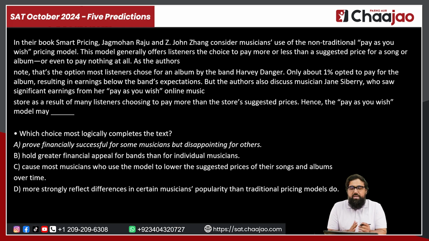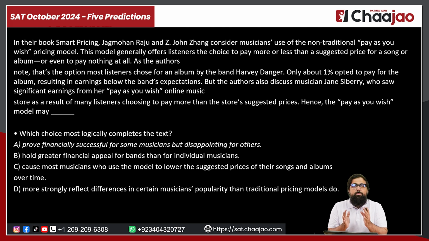Only about 1% opted to pay for the album, resulting in earnings below the band's expectations. But the authors also discuss a musician who saw significant earnings from her pay-as-you-wish online music store as a result of many listeners choosing to pay more than the store's suggested prices. Hence, the pay-as-you-wish model may